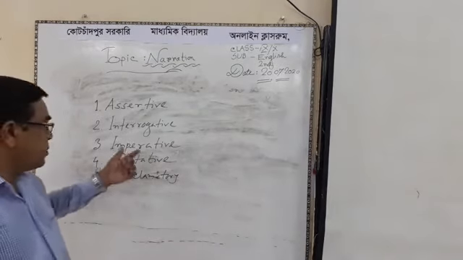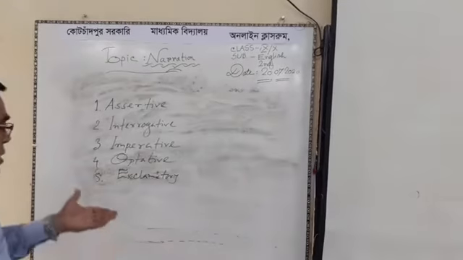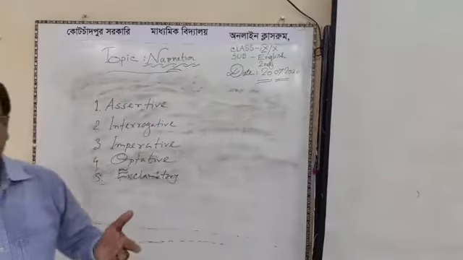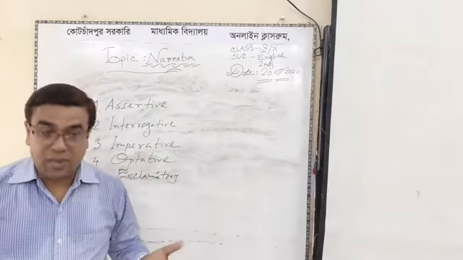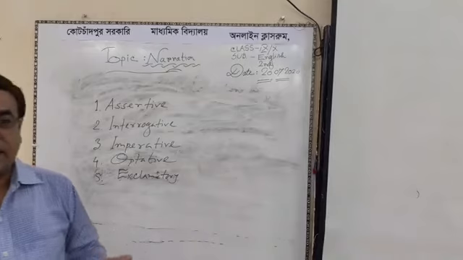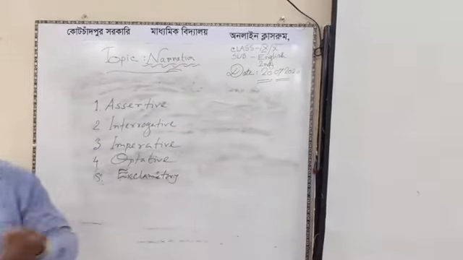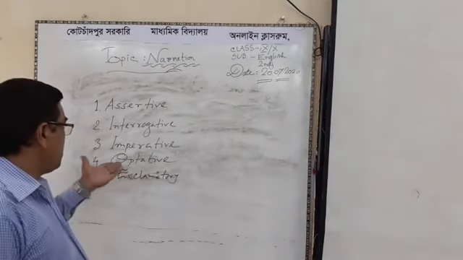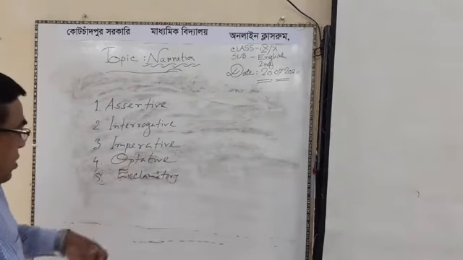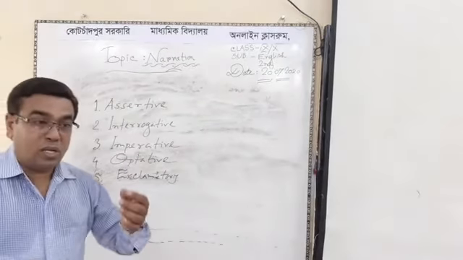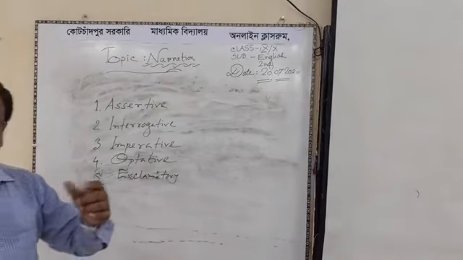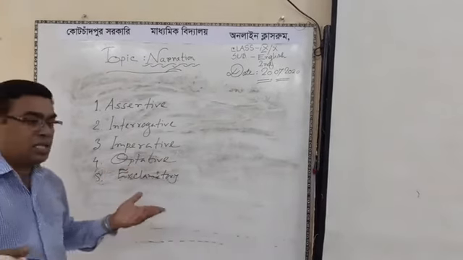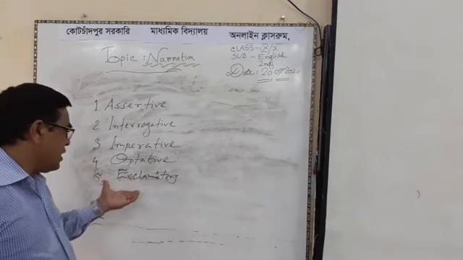Okay, then imperative sentence: it always includes advice, order, request, command, etc. When our reported speech begins with an imperative sentence, we have to use linkers and conjunctions according to it. Then optative sentence, it is blessings, and exclamatory sentence.